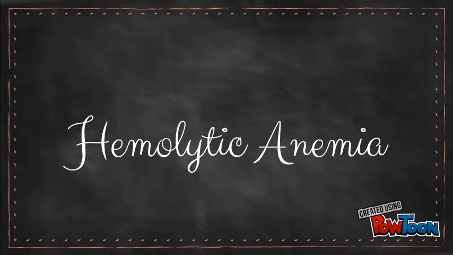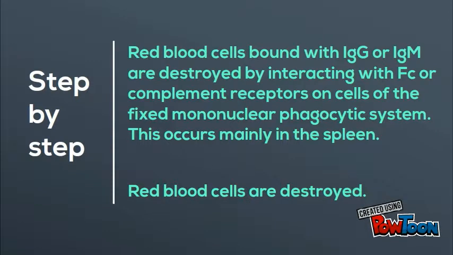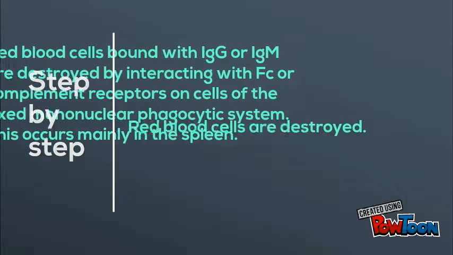Another example of an autoimmune disorder is hemolytic anemia. Red blood cells bound with IgG or IgM are destroyed by interacting with Fc or complement receptors on cells of the fixed mononuclear phagocytic system. This occurs mainly in the spleen. Red blood cells are destroyed.